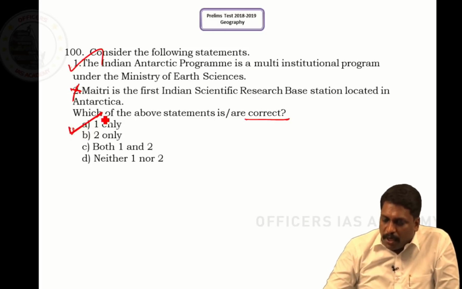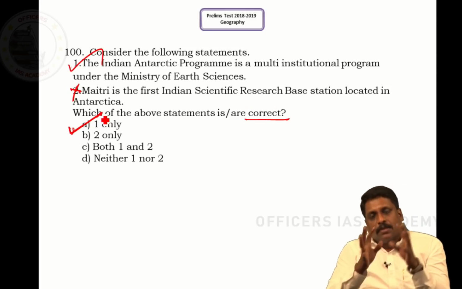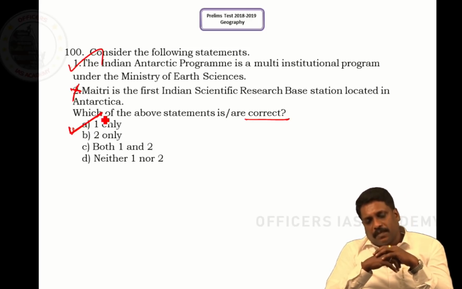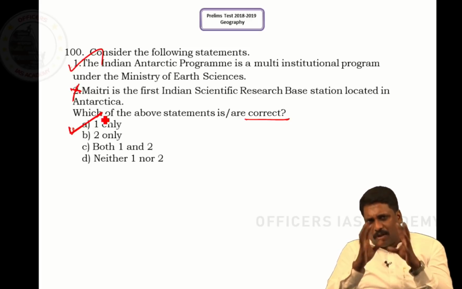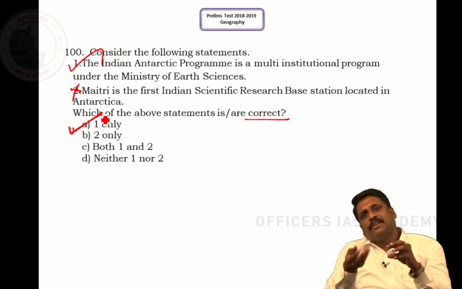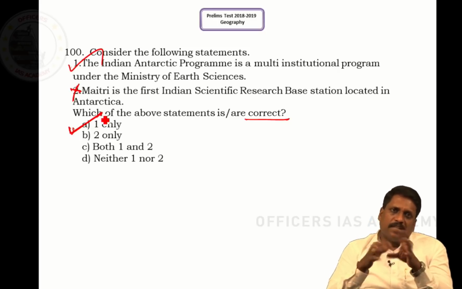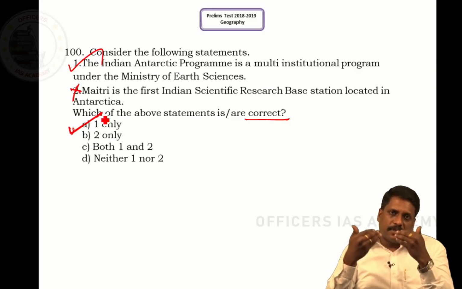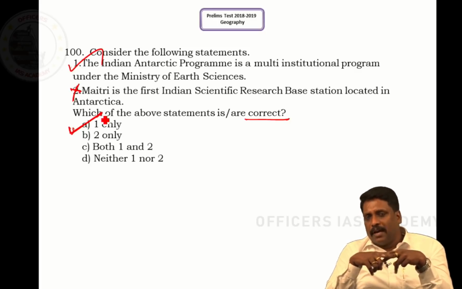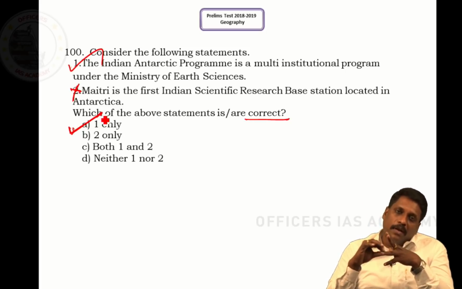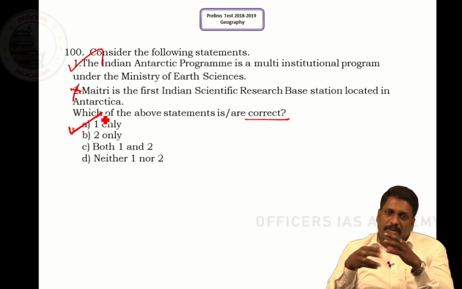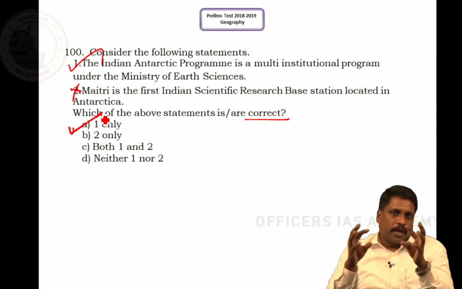With this we are concluding all 100 questions in today's question paper. Most of the time, what we understand while solving this question paper is that knowledge is important, no denial about it, but more than knowledge we have to apply some techniques. Again I am repeating: look for absolute words, look for relative words, look for qualitative words, look for operative words. And whenever positive and negative statements come in, take those seriously too.